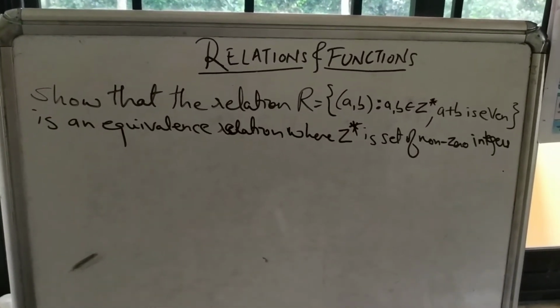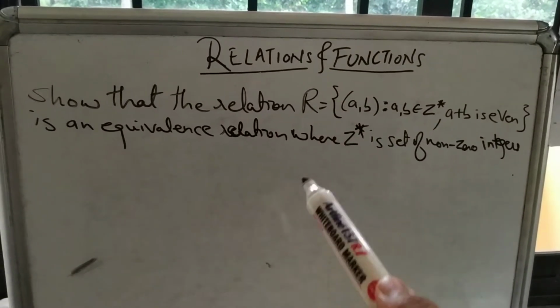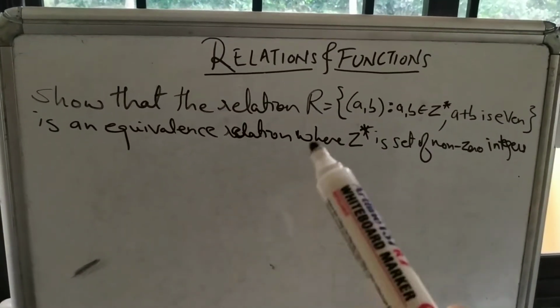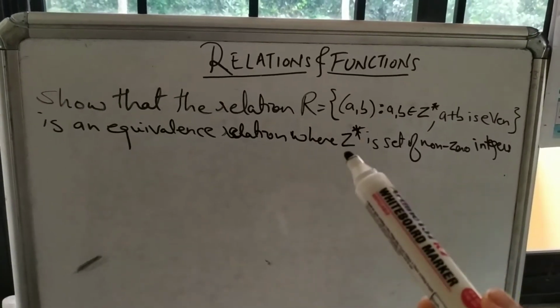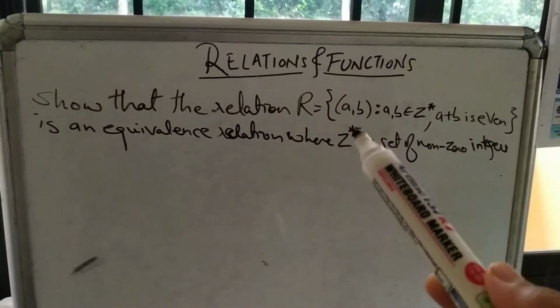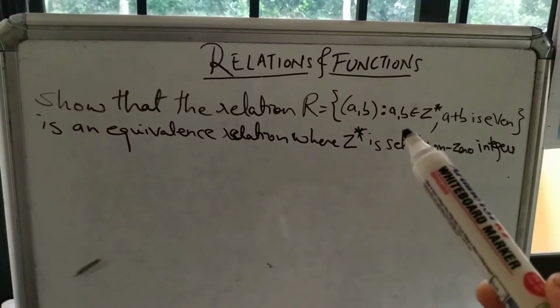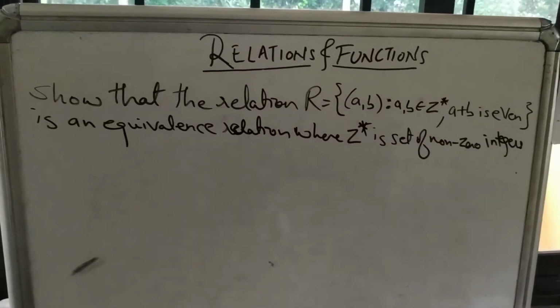So in this case, we are asked to show that this relation R is an equivalence relation. Means we have to show that this relation R is reflexive, symmetric and transitive. And how is the relation defined? You are given a set of ordered pairs and both a and b belong to Z star. Z star is nothing but the set of non-zero integers.